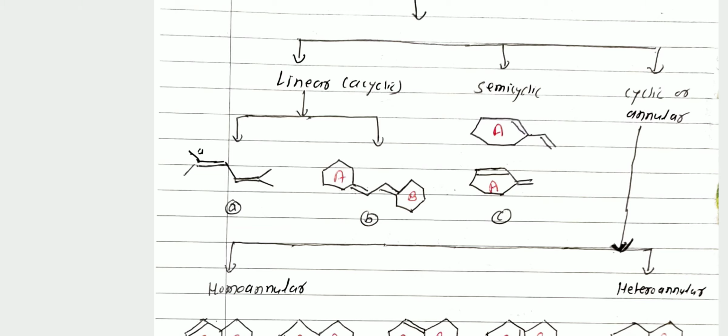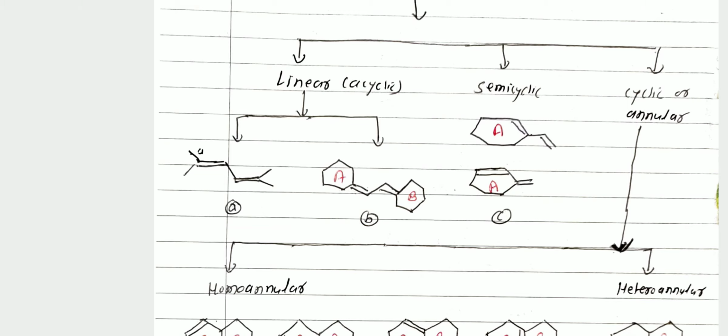Another double bond is outside the ring but attached to the ring. Therefore, this double bond is also called an exocyclic double bond. Here you see two double bonds separated by one single bond, but in these two structures one double bond is in ring A and another double bond is outside the ring. Then the third type is the cyclic or annular diene.